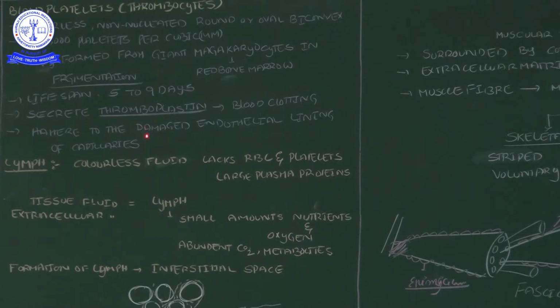The significant function of platelets is the secretion of thromboplastin. Thromboplastin plays the main role in the blood clotting process. If any damage happens to our skin, blood will come out.